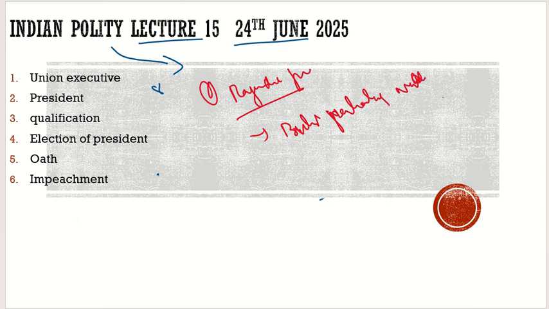What does that mean? In Britain, they also have a parliament, but it is a monarchy; here we have a republic. There, the head of the state is the king or the queen. Here the head of the state is the president, but the head of the government is the PM. So according to him, it is the parliamentary form: what the parliament decides will prevail. So this was the discussion made in the assembly.